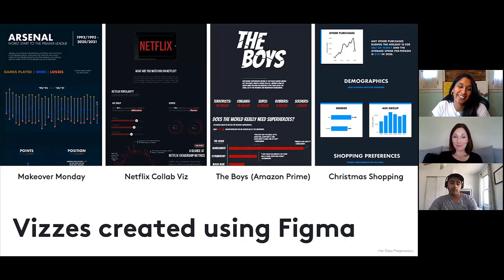Here are a couple of my Tableau dashboards I've created using Figma. Some of these you might be familiar with. The Netflix one is a collaboration viz that Danushki and I worked on, and it recently got Viz of the Day. Another one is The Boys viz, which is an awesome show on Amazon Prime. I highly recommend checking out the show if you haven't already. I also created a Christmas shopping viz on the far right, and that one was actually my first Tableau Viz of the Day, which is really cool. These are only a few of my favorite vizzes, and I probably love them so much because I use Figma for the design aspect of it.